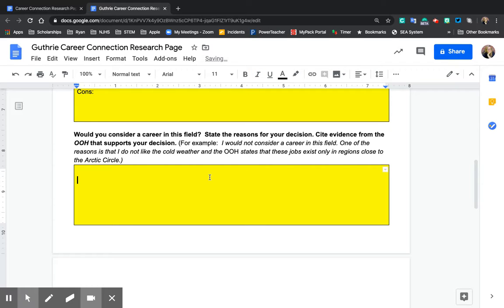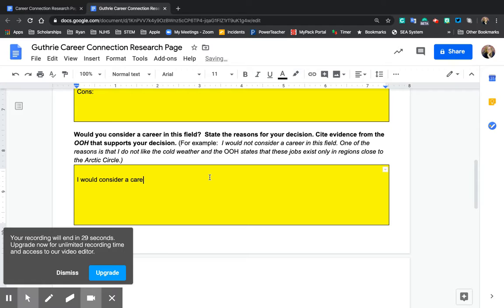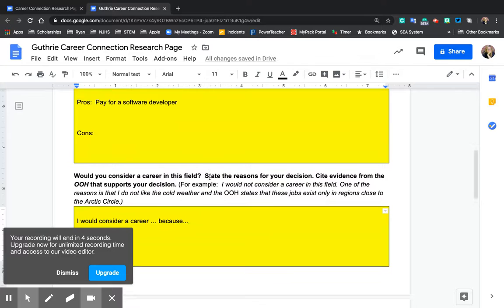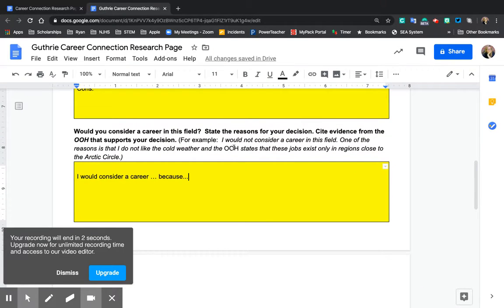So I might say I would consider a career in this field because of the high pay, or maybe because I enjoy working on computers and I feel like it would benefit others, and maybe I have some good ideas for some apps that would help the world around me. So this is how I want you to do it. Make sure that you are getting information from the Occupational